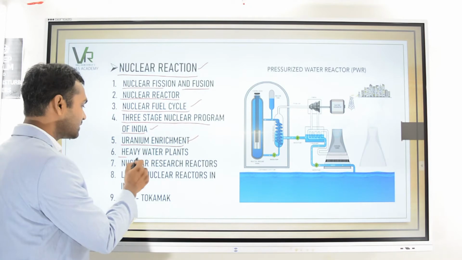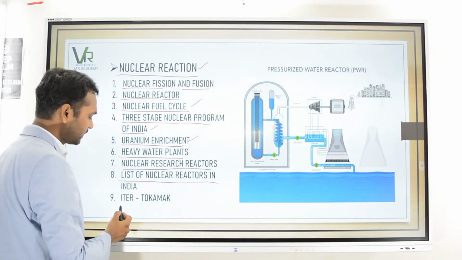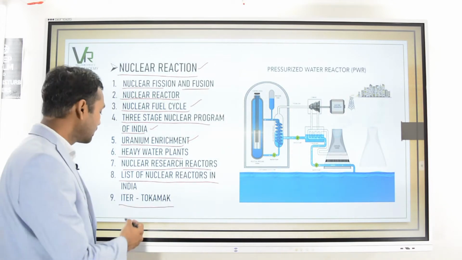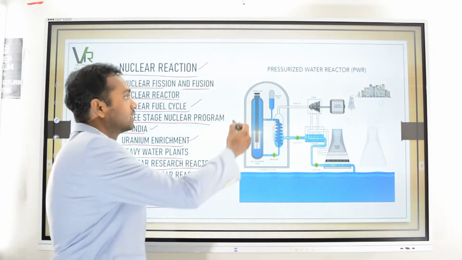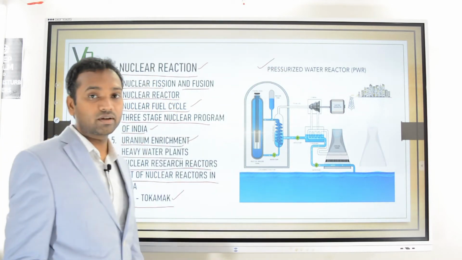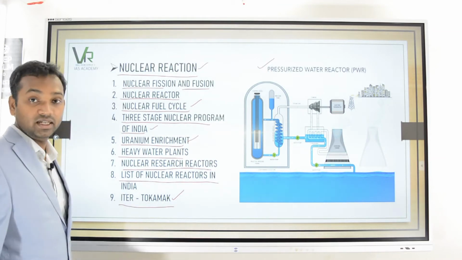Then heavy water plants, nuclear research reactors, list of nuclear reactors in India, and also a special mention about ITER and what a tokamak is. All this will be discussed, different types of reactors. This is one of the nuclear reactors in the three-stage nuclear program of India. We are going to discuss everything in detail.